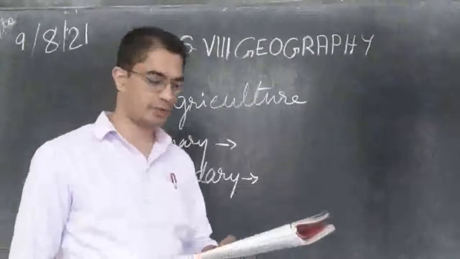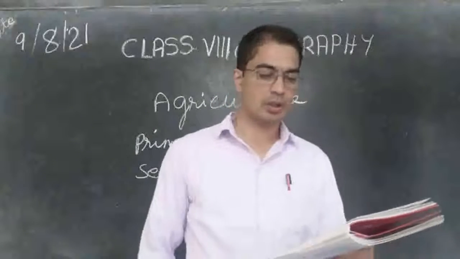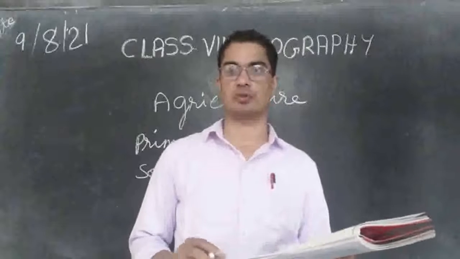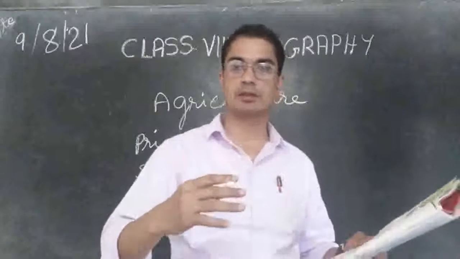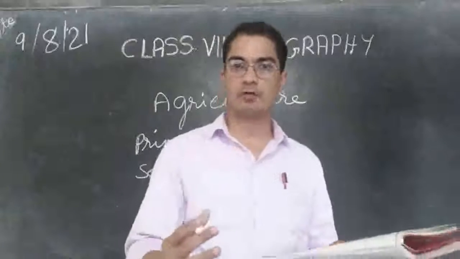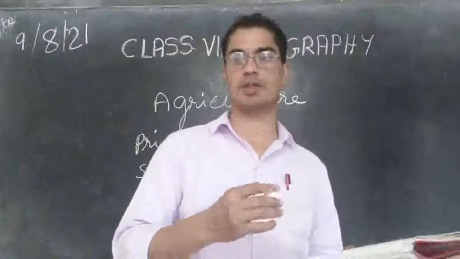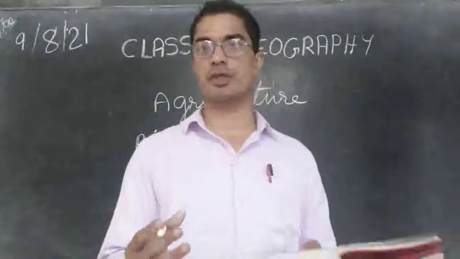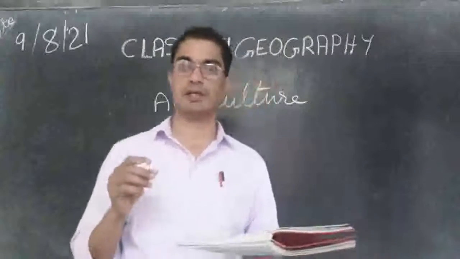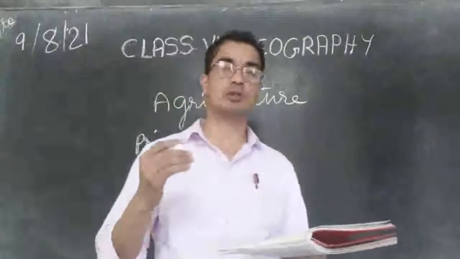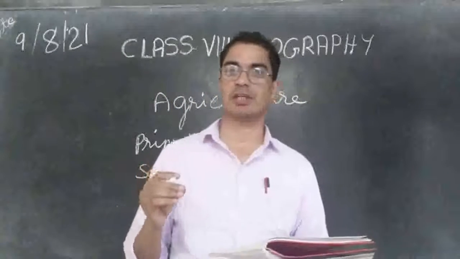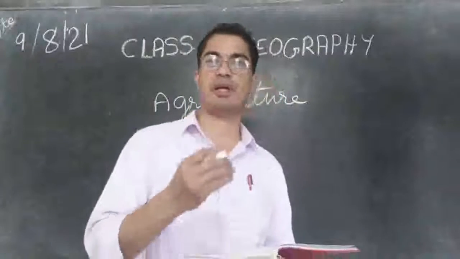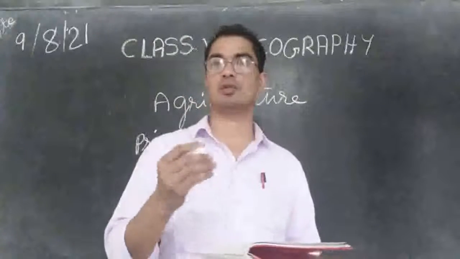So secondary activity is that which is connected with the processing of these resources. We said primary activities are done on the earth and we take out from the earth maybe the food grains, maybe the minerals, or maybe the water. Whatever is collected from the earth, from the farm, that is used for processing into something else. That is called secondary activity. That is converting primary products into something else.